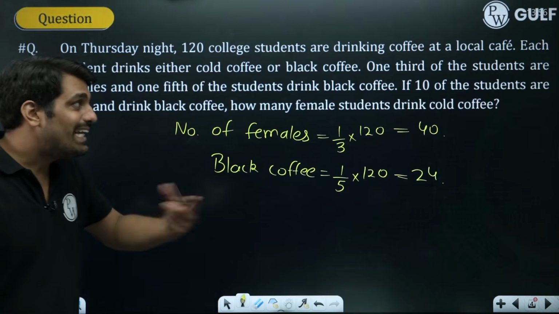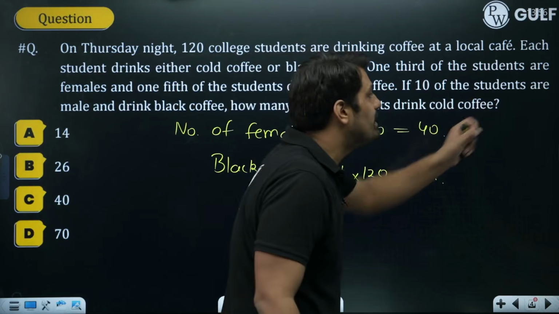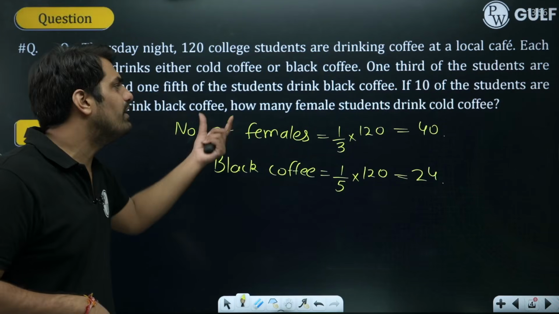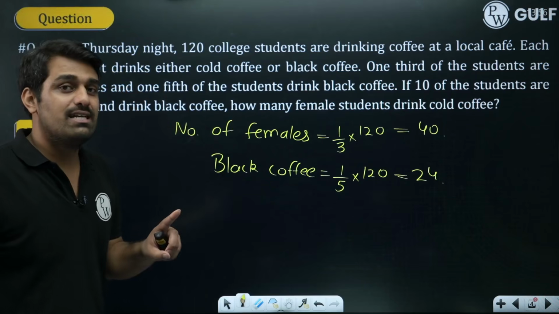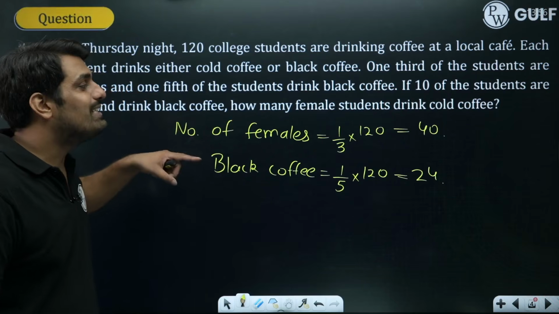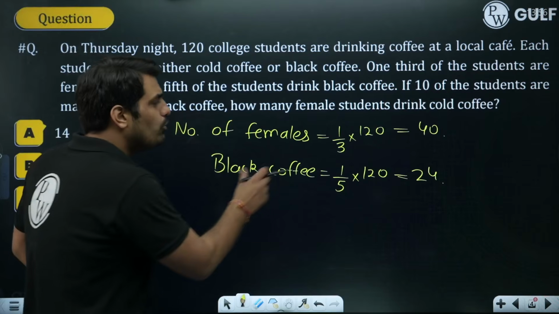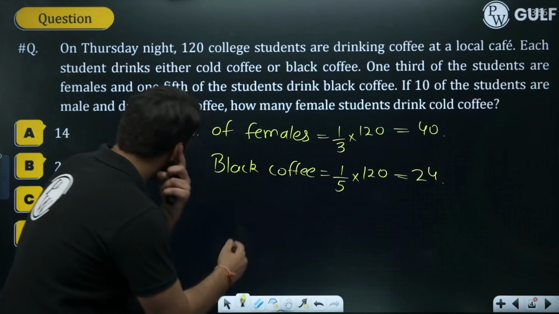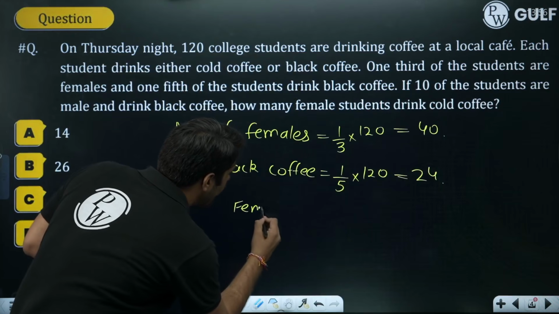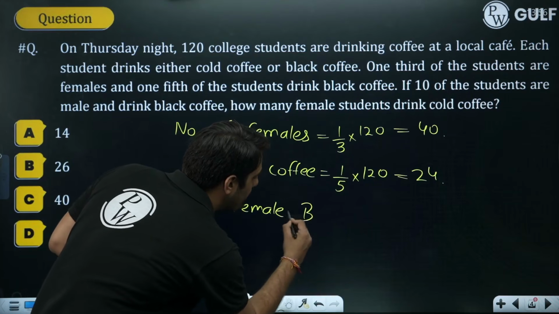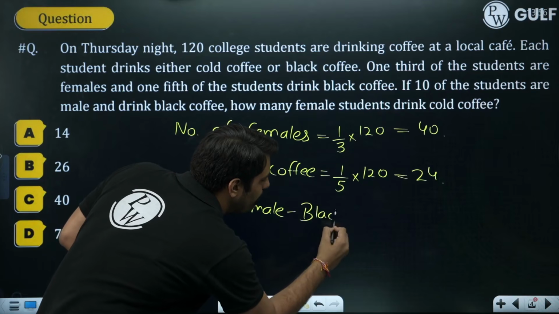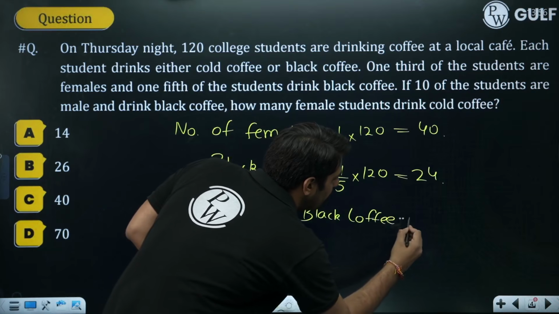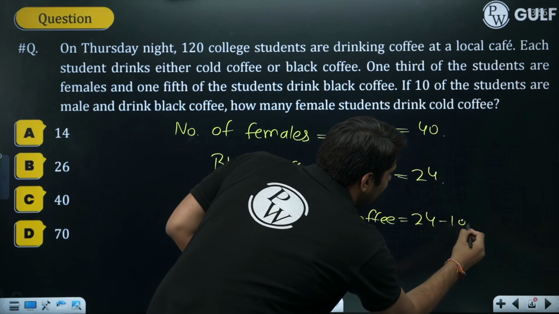Fair enough. The next statement says 10 of the students are male and drink black coffee. So they are male and at the same time drinking black coffee. So among 24, if 10 males are drinking black coffee, how many females drink black coffee? The combination of female and black coffee. Definitely it's more than male at the moment. This will be 24 minus 10. I think this will be 14.